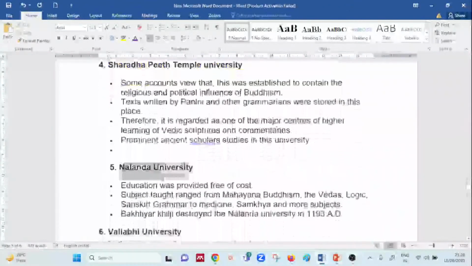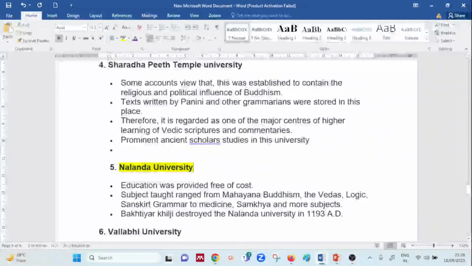Going to Nalanda University, yes. What was special is that education was obtained here free of cost. Subjects taught ranged from Mahayana Buddhism to Sanskrit and Vedas. Khilji was the one responsible for destroying Nalanda University, so this is one point you have to keep in mind.